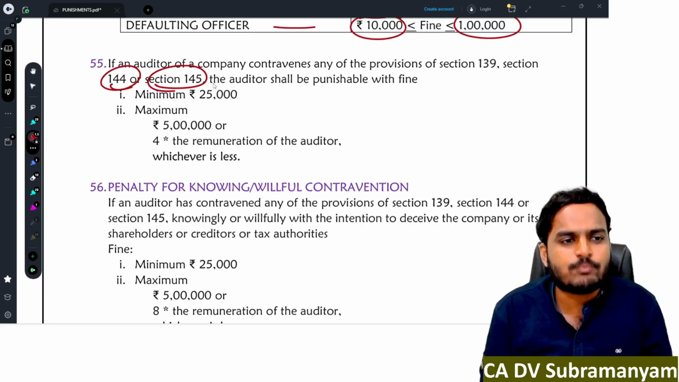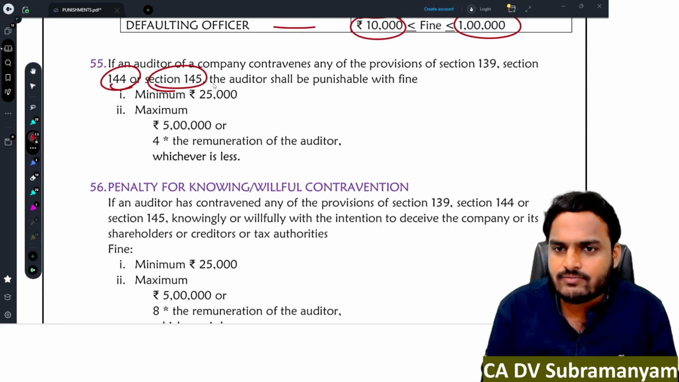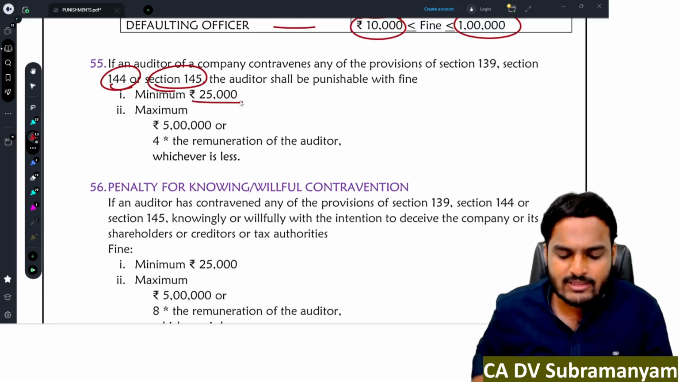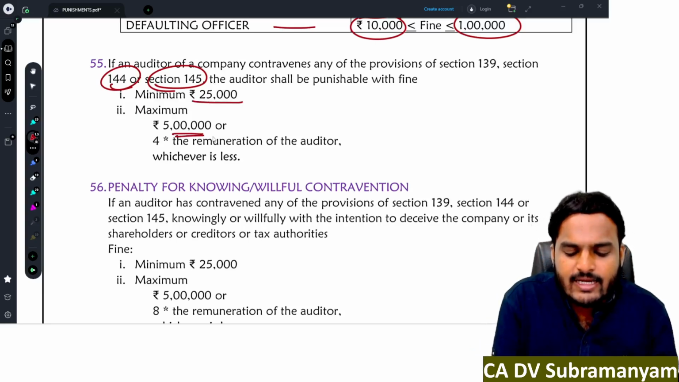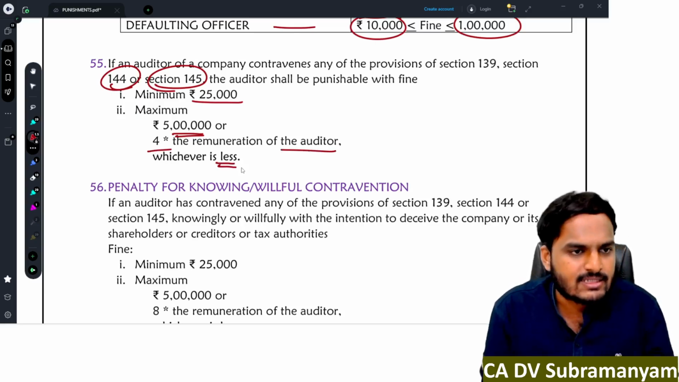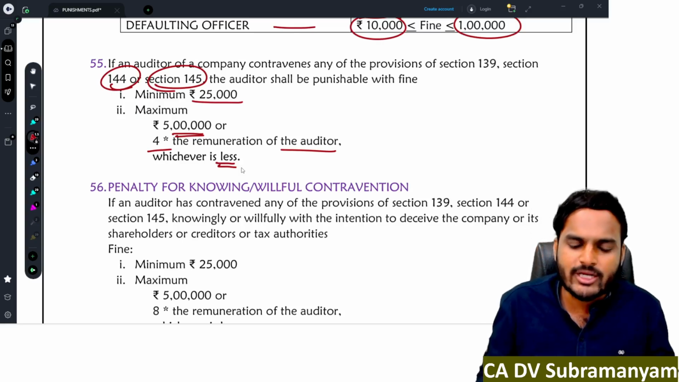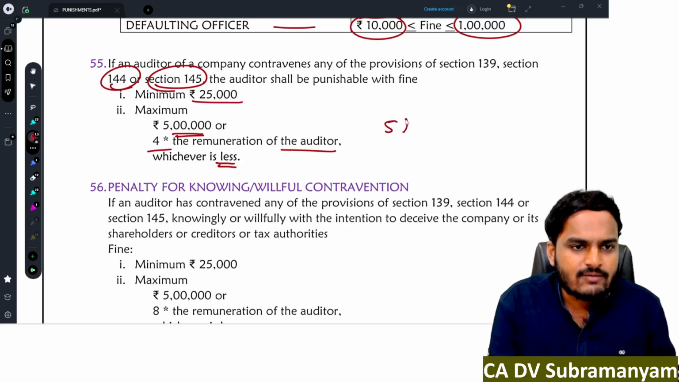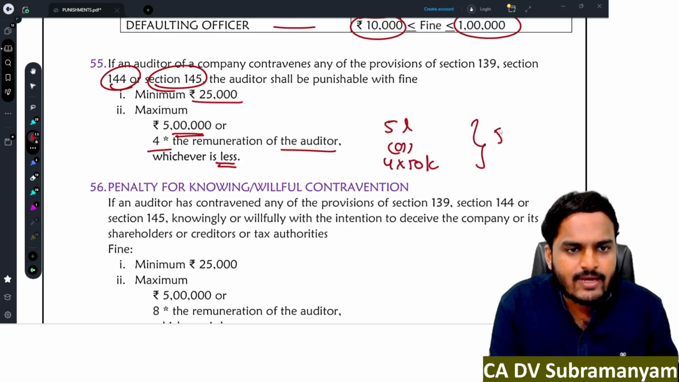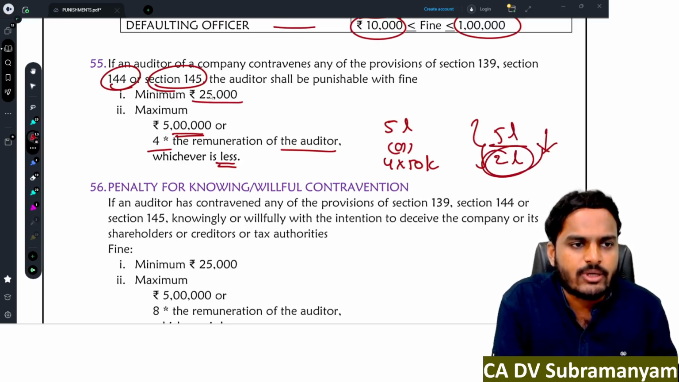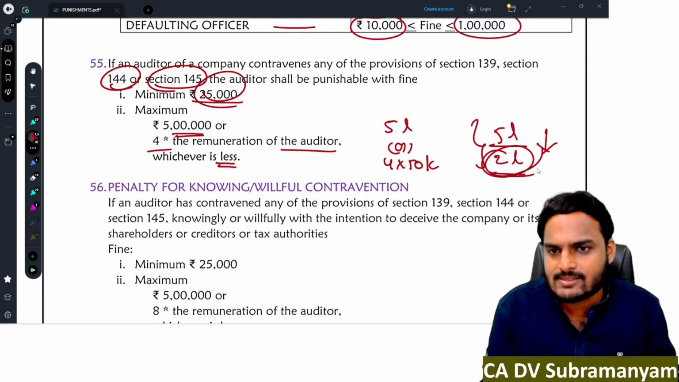For violation of these provisions, he will be punished with a fine of minimum 25,000 rupees, maximum 5 lakh rupees, or 4 times the remuneration of the auditor, whichever is less. So minimum 25,000, maximum 5 lakhs, or 4 times the remuneration. Suppose remuneration is 50,000, then 5 lakhs or 4 times 50,000, that means 5 lakhs or 2 lakhs, whichever is less, so 2 lakhs. So minimum 25,000, maximum 2 lakhs.